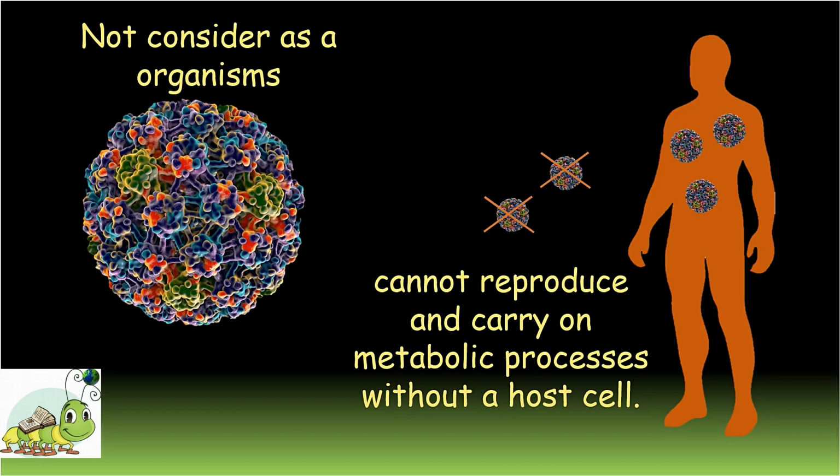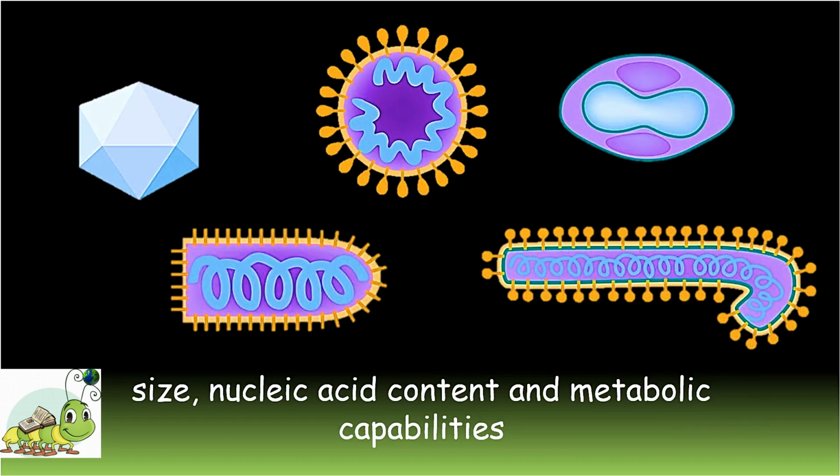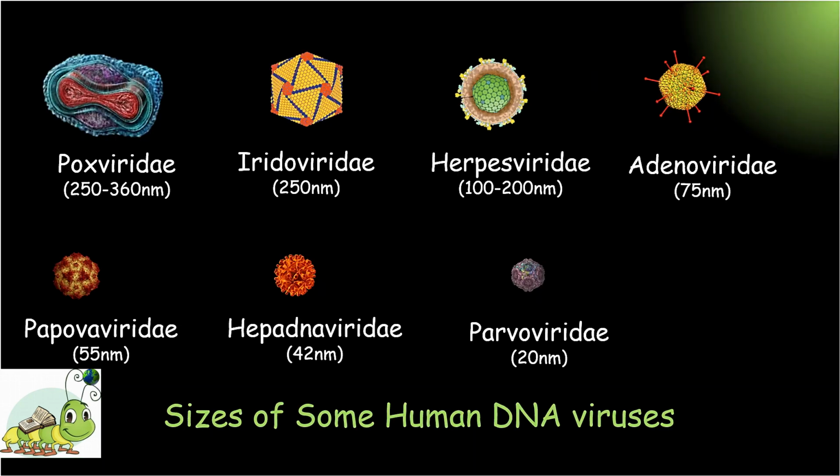In fact, viruses should not even be considered organisms in the strictest sense because they are not free-living. That means they cannot reproduce and carry on metabolic processes without a host cell. Three main properties distinguish viruses from their various host cells: size, nucleic acid content, and metabolic capabilities. Most viruses vary in diameter from 20 nanometers to 400 nanometers. The amount and arrangement of the proteins and nucleic acid of viruses determine their size and shape.